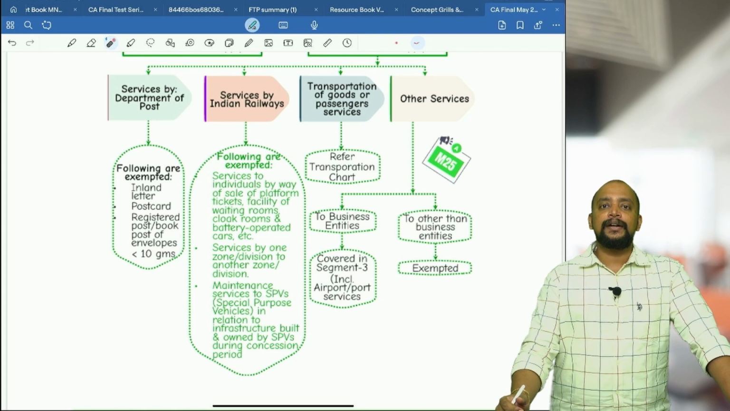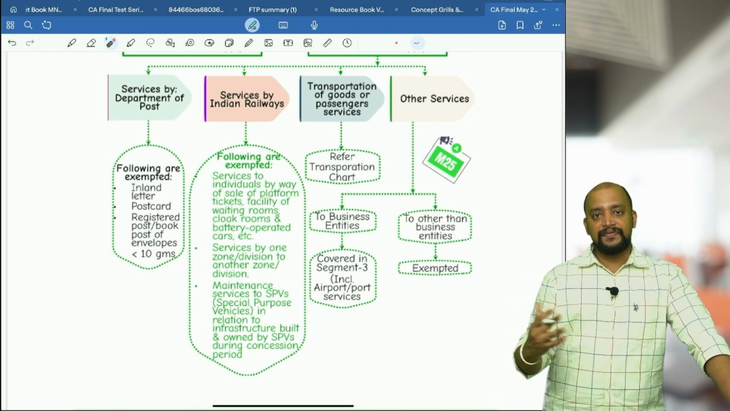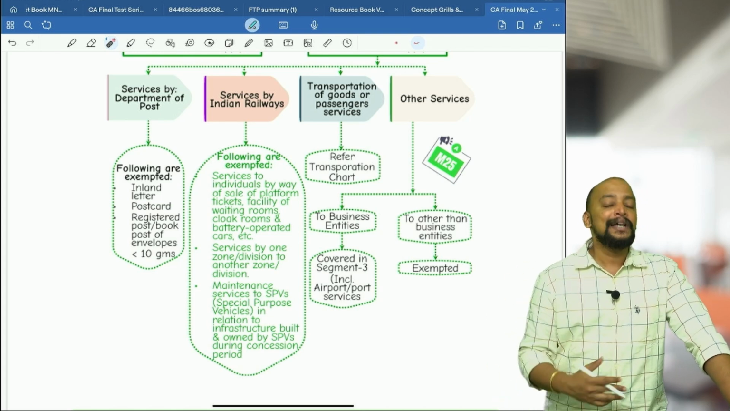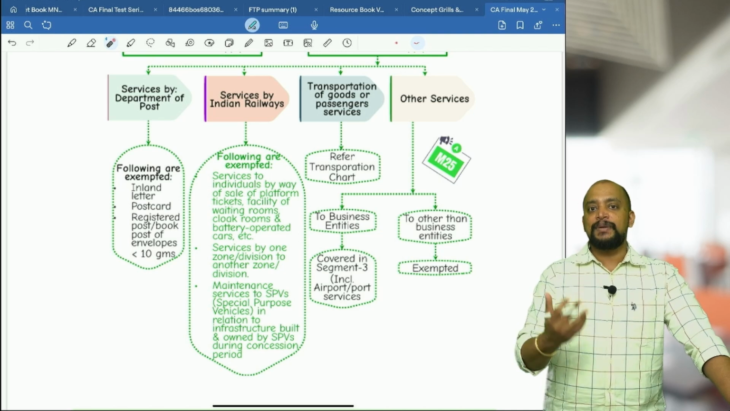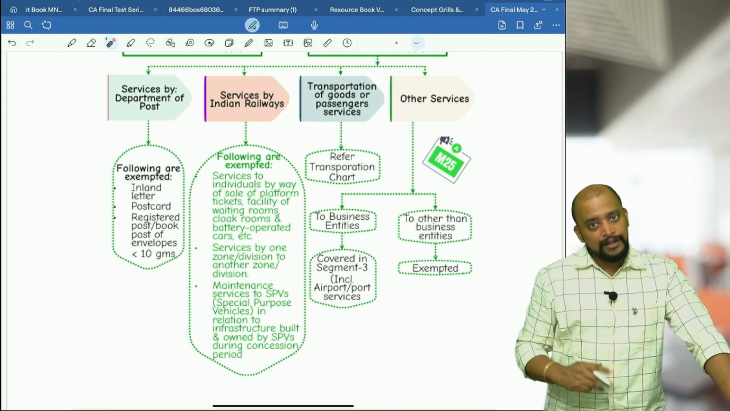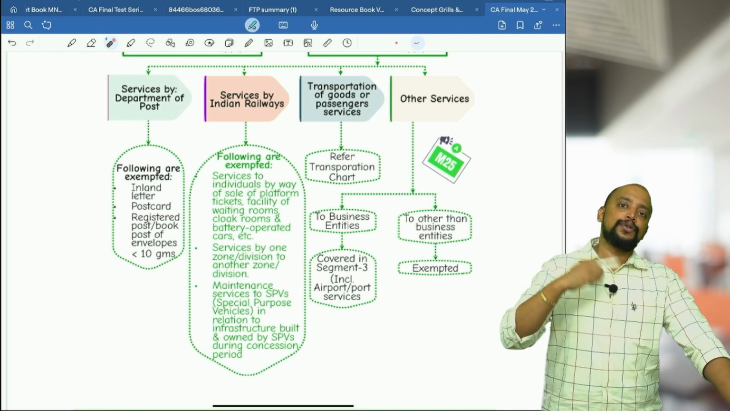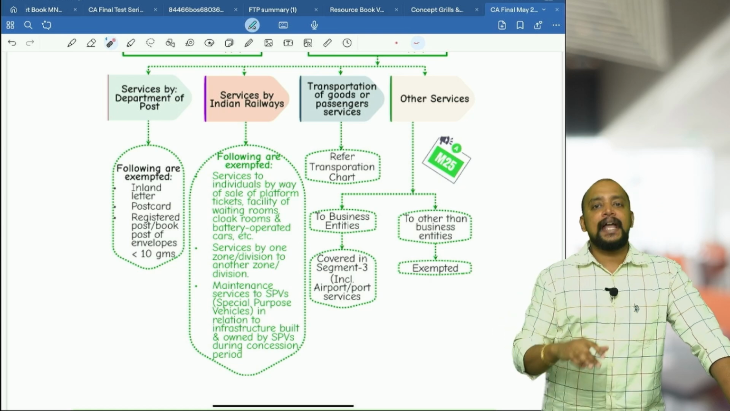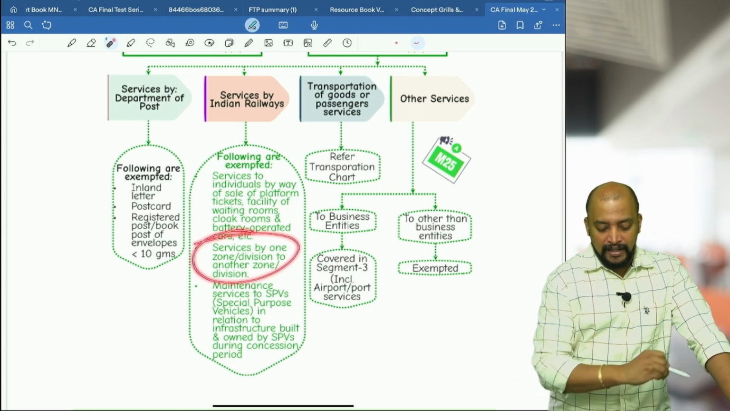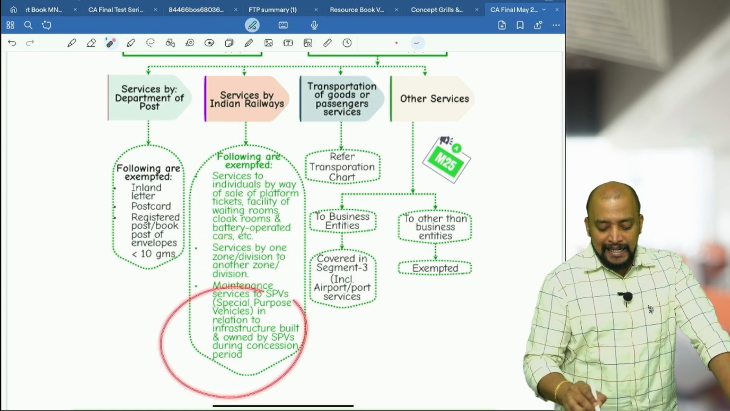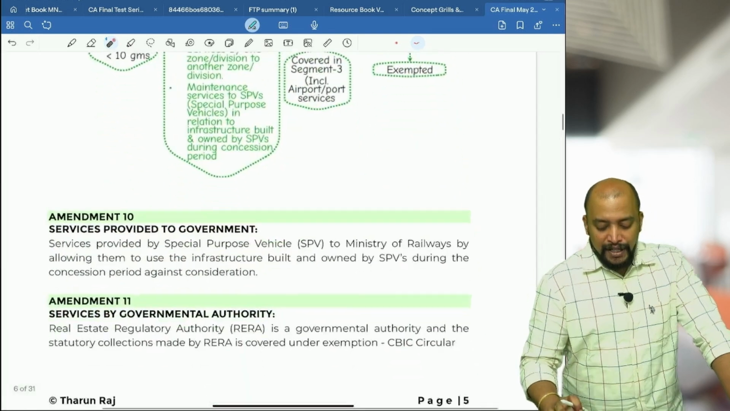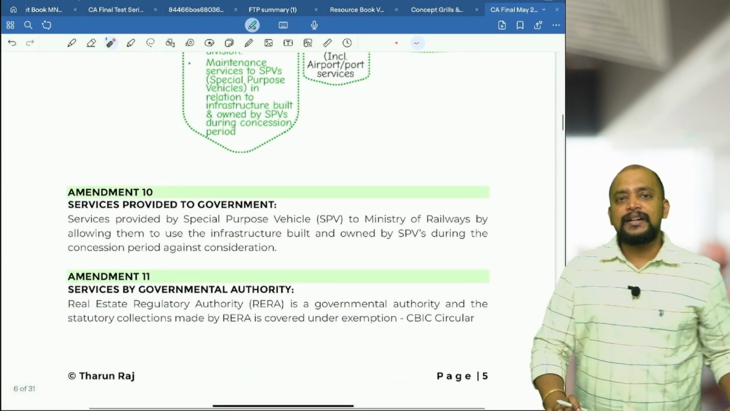Usually railways operate on a zone and division basis. First they will divide into zones, railway zones, and below that zone there will be divisions. So one division to another division, one division to another zone, or zone to another zone, between them, if there are any activities, that will be exempted. Then the next one, maintenance services to SPVs. We need to understand here about the SPV.